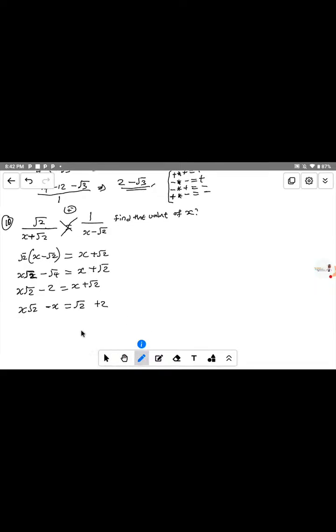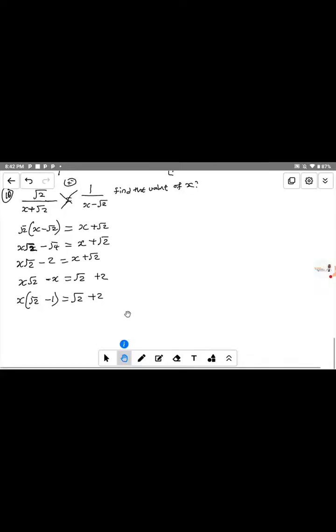Now, the next step we have to do here, if you look at this, we can factorize this because s is common to both terms. s is common to this term and this term. So if you take s outside, we have s here and open brackets. s divided by s root 2 gives us what? Root 2. Okay, s divided by s here is what? Minus 1. We have minus 1 here. If you open the bracket, s times root 2 will give us s root 2. s times minus 1 will give us minus s. So when we factorize this, we have it as this, and it is equal to root 2 plus 2.